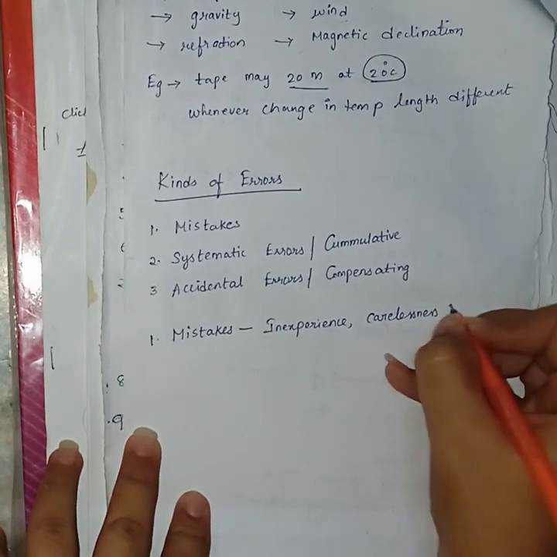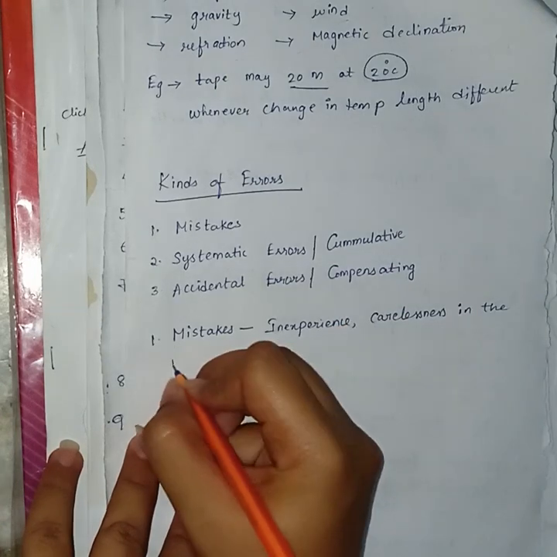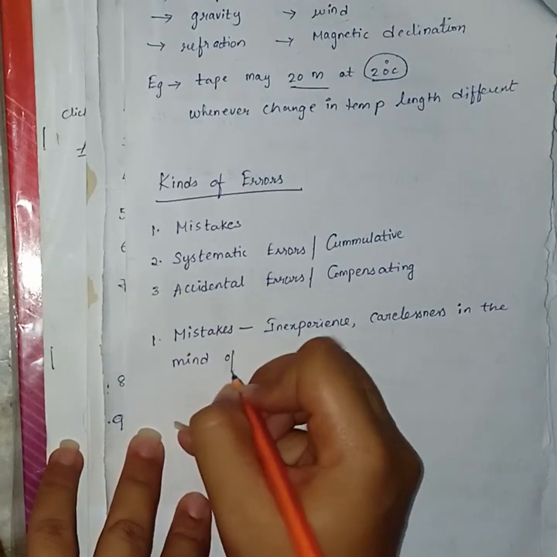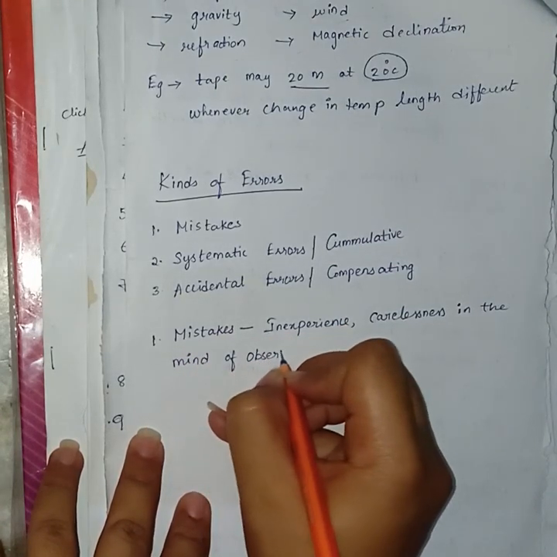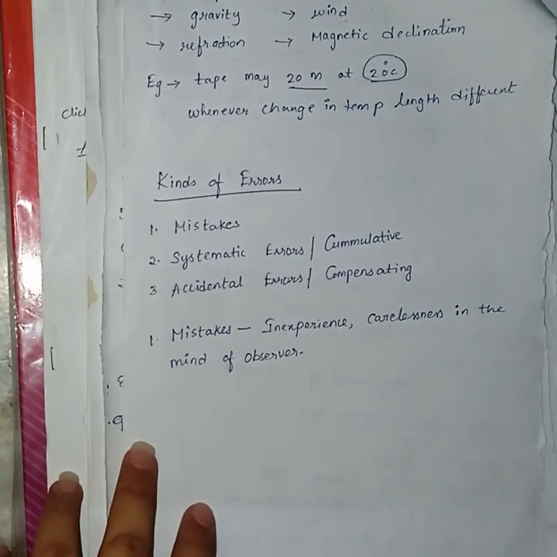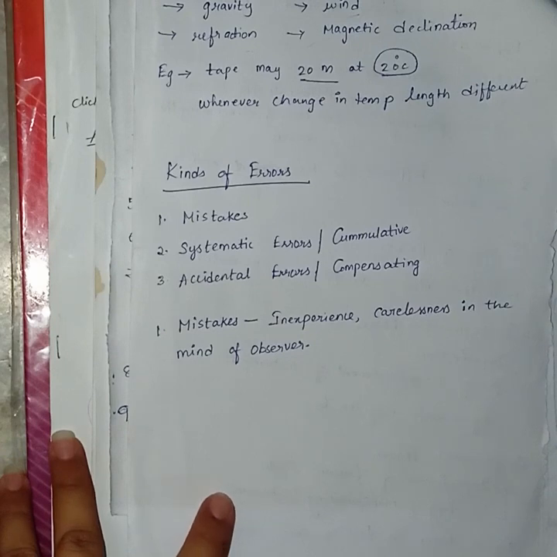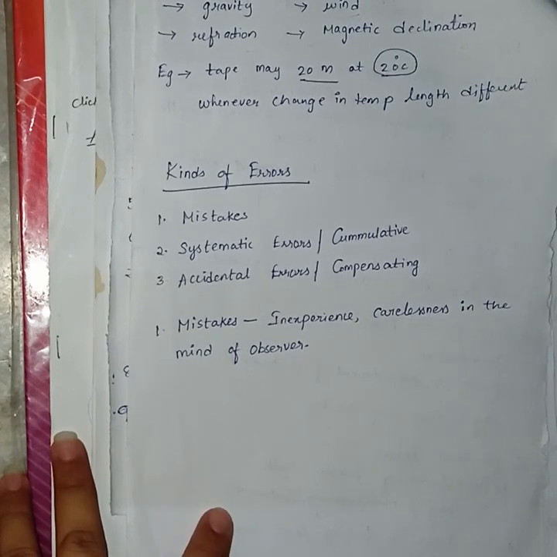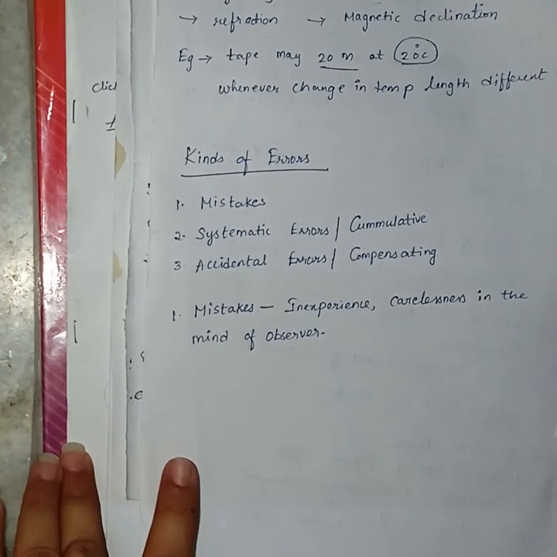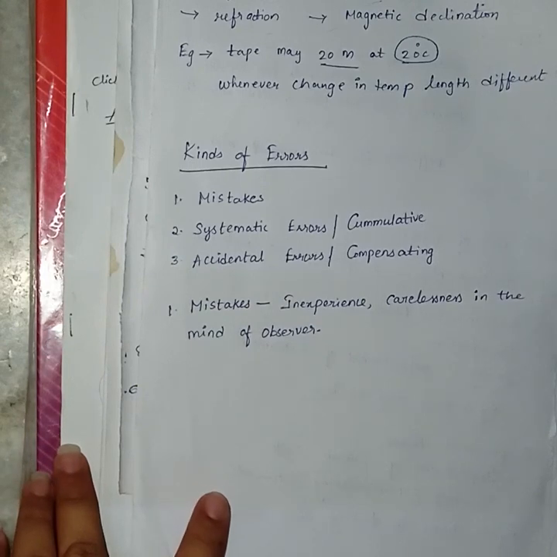Whenever we are doing surveying, all the angles and all the measurements should be observed carefully. Whenever there is some fault in observing the readings, the mistakes usually arise. Whenever we are not properly seeing what the reading is, and whenever we are not being careful, and whenever there is some confusion in the mind of the observer, the mistake usually arises.